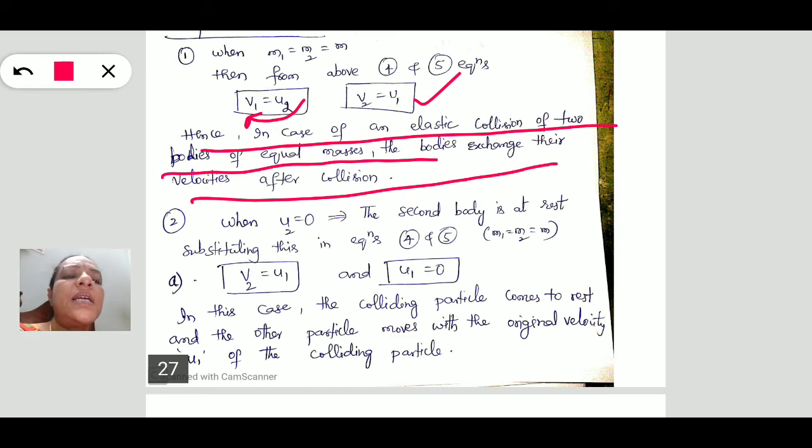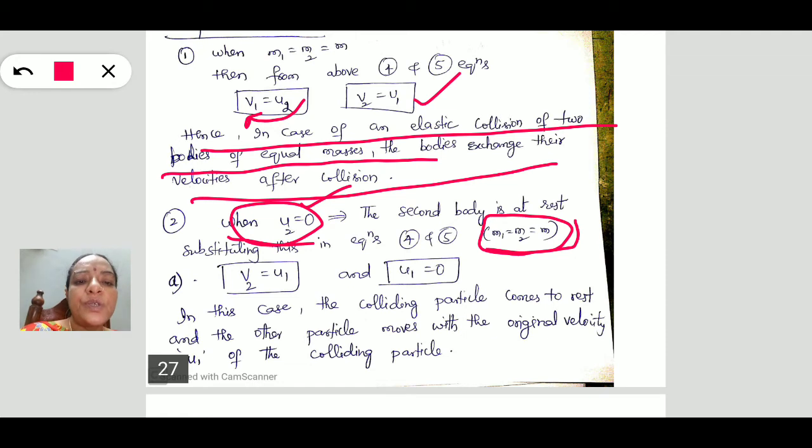Again, consider another case when the second body is at rest. The two colliding bodies have the same mass, and the second body is assumed to be at rest. Then substituting these conditions in our v1 and v2 equations, v2 is equal to u1 and v1 is equal to 0.